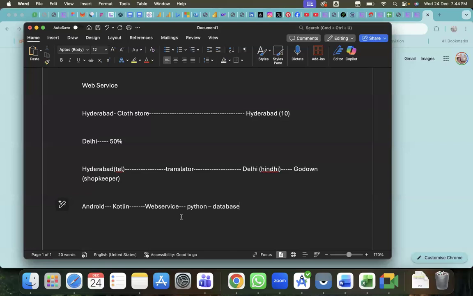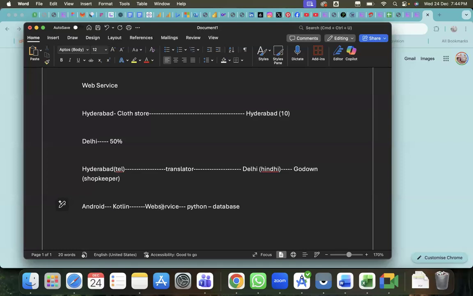After that, I'm trying to log in with that particular email ID. I enter android@gmail.com and my password, then submit. Again it goes from Kotlin to web service.